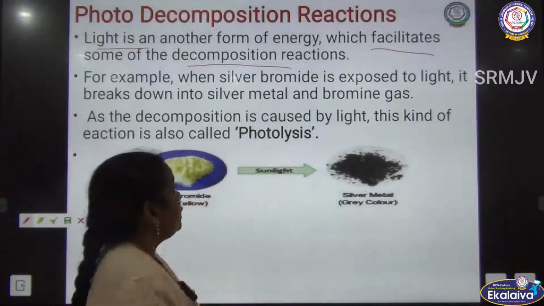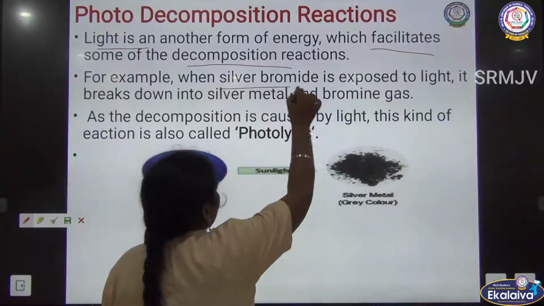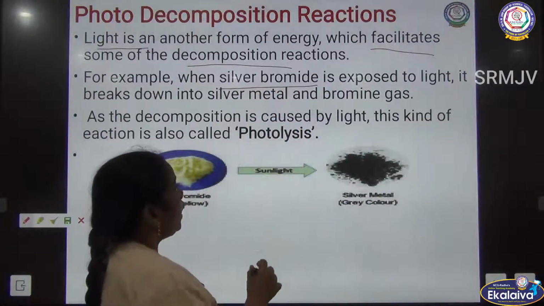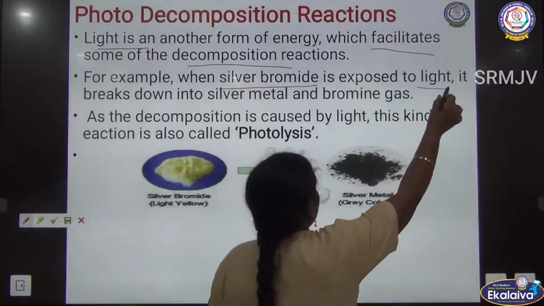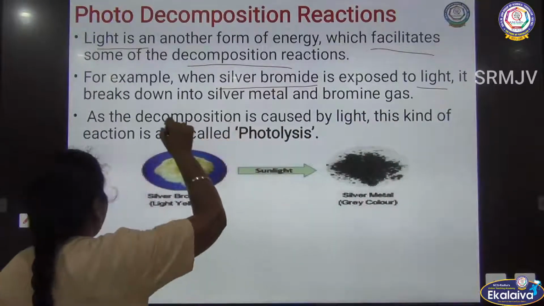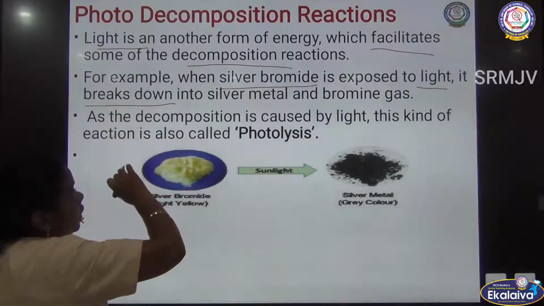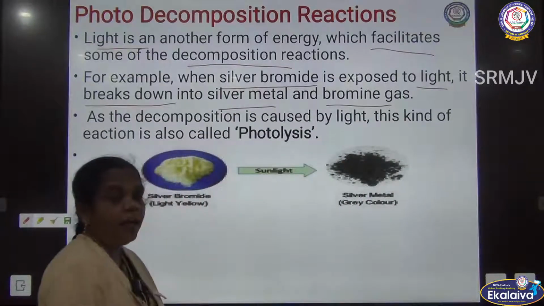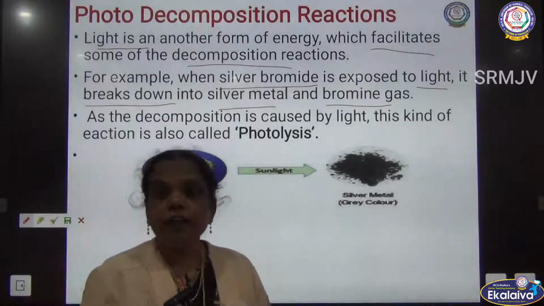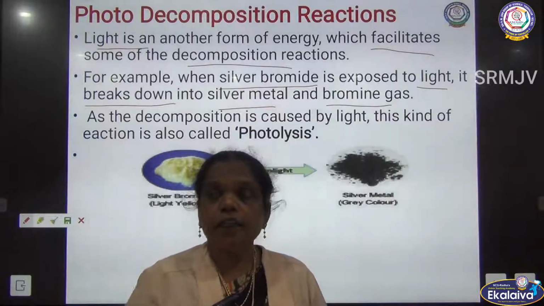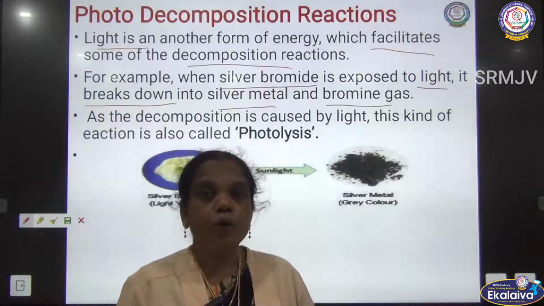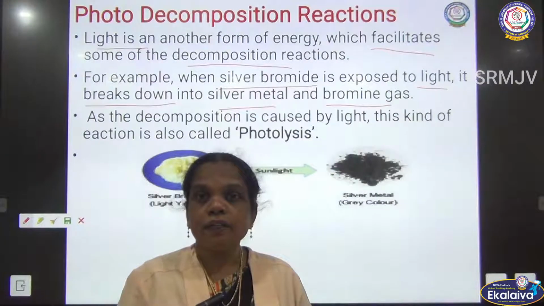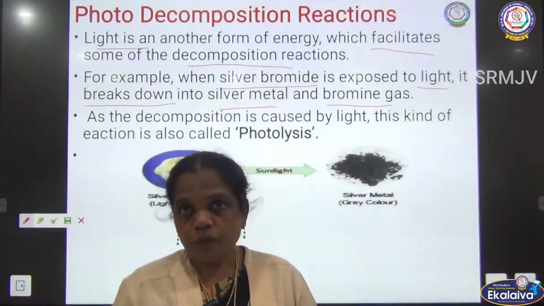Here the silver bromide, in this reaction what happened? The silver bromide compound is exposed to the light. It breaks down into metallic silver and bromine gas. So see how the decomposition happens just by exposing the compound to the light. Some chemical reactions take place in the presence of light.